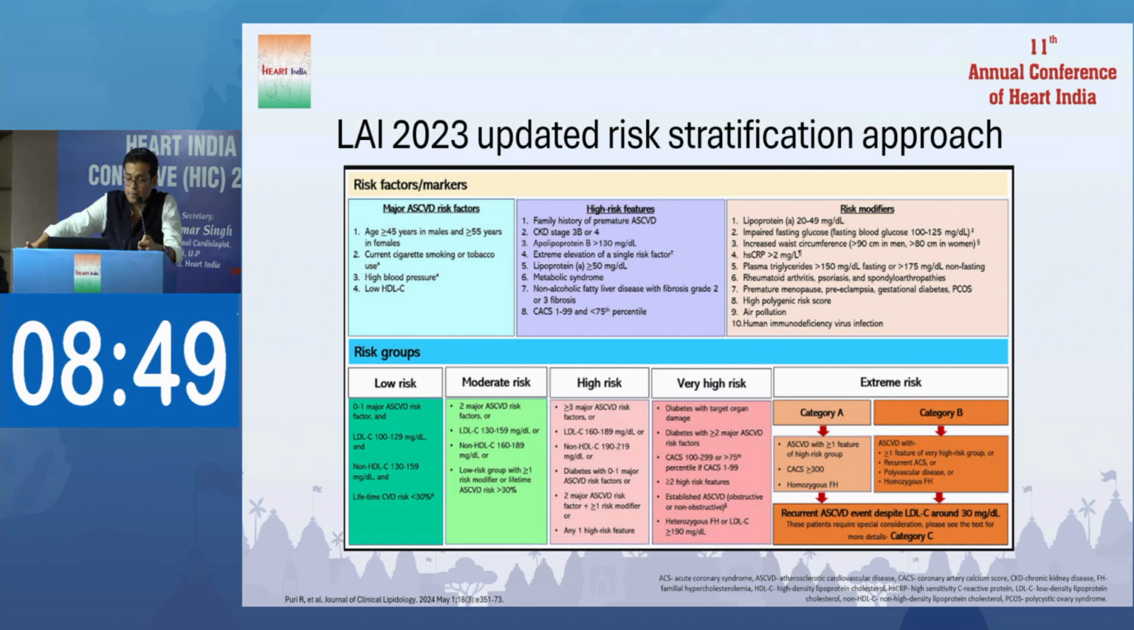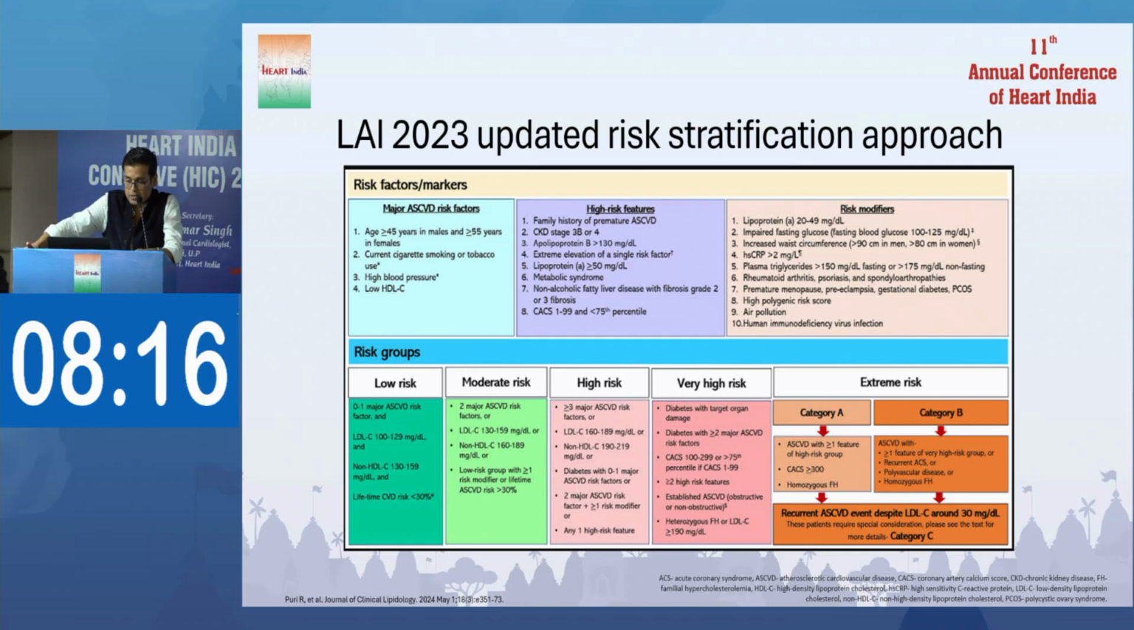Heterozygous familial hypercholesterolemia, which is very common in the Indian population, is grouped in the very high risk group, but the homozygous is in the extreme risk group, where the goal is less than 50, and if you maintain less than 30, this is much better. For category B, it is ASCVD with recurrent ASCVD and polyvascular disease, meaning along with CAD, there may be PAD, maybe cerebrovascular disease, and ASCVD with homozygous hypercholesterolemia.